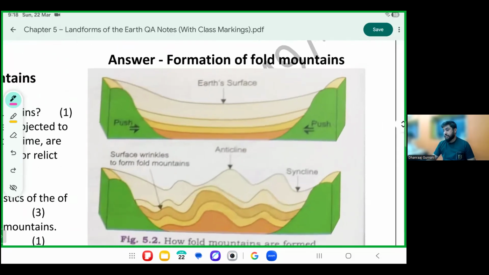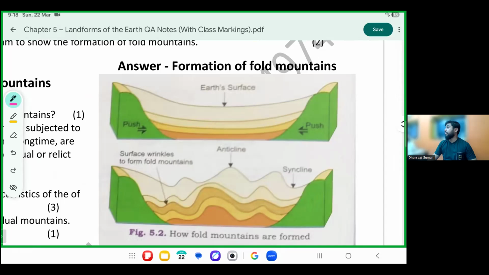See here, this is on the screen. This is an example of the fold mountain. Look here. Imagine this is my earth. At the moment, the earth is flat. K is playing football on a flat earth. Below the earth, wrinkling happens, stresses happen, folds happen.